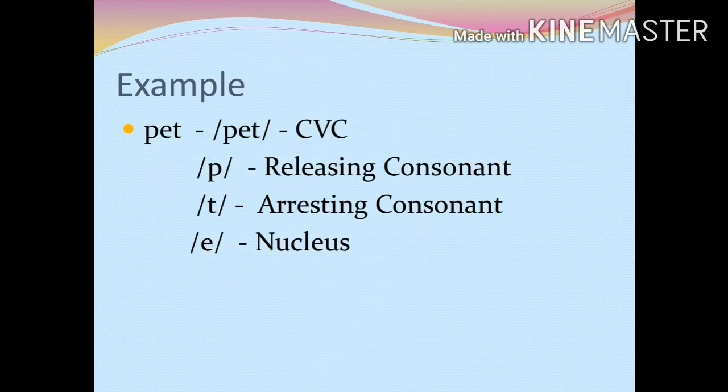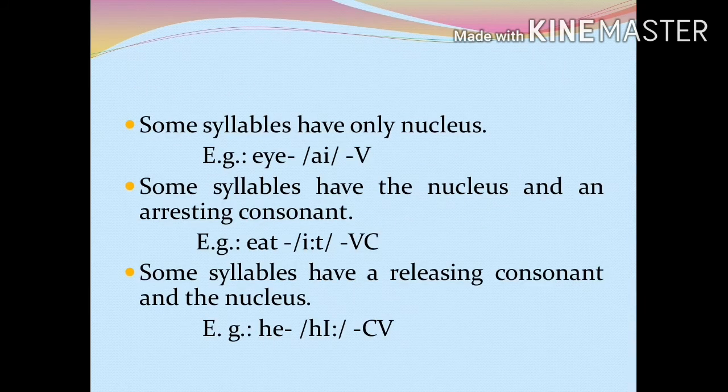For example, consider the word pet. It is a monosyllabic word. Here, p is the releasing consonant and t is the arresting consonant. And the nucleus is e. So, this syllable has the structure CVC.